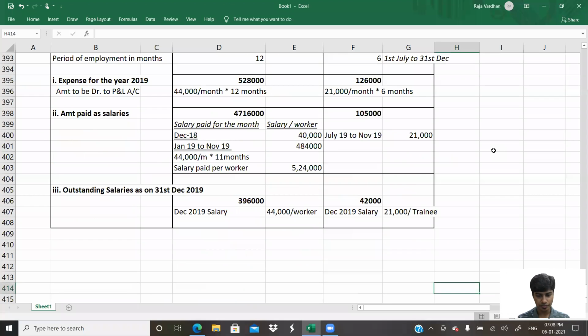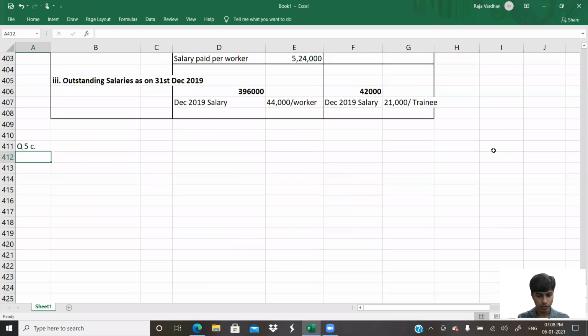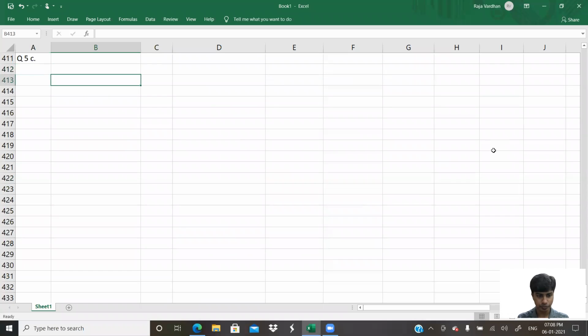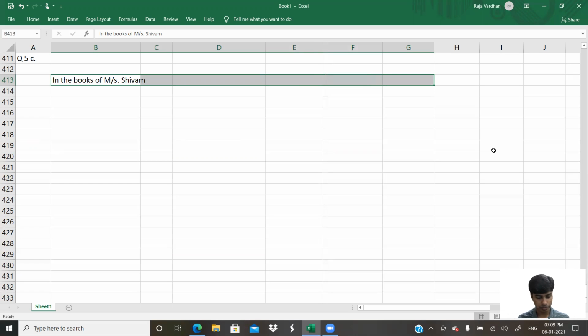Question number 5C. In whose books are we doing this? In the books of Messrs. Shivam. Particulars, inner column, outer column.